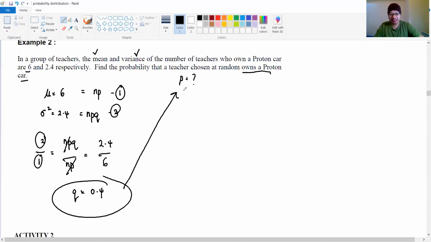So to find P, P equals 1 minus Q, because Q equals 1 minus P, right? Same thing. So P equals 1 minus 0.4, and the answer is 0.6. This is your probability of a teacher owning a Proton car. Settle. Guys, it's done. Hopefully you understand this question.